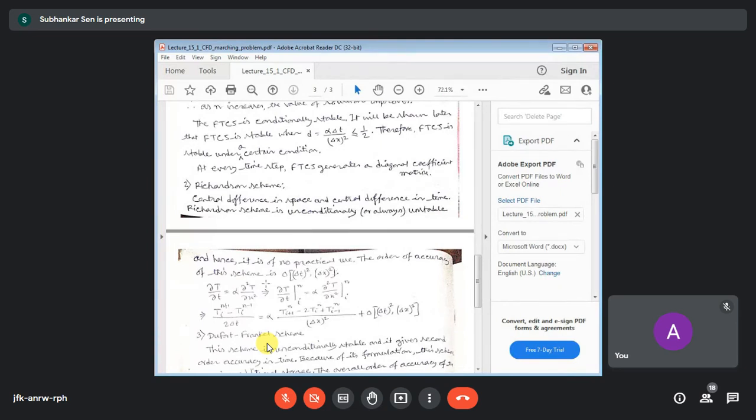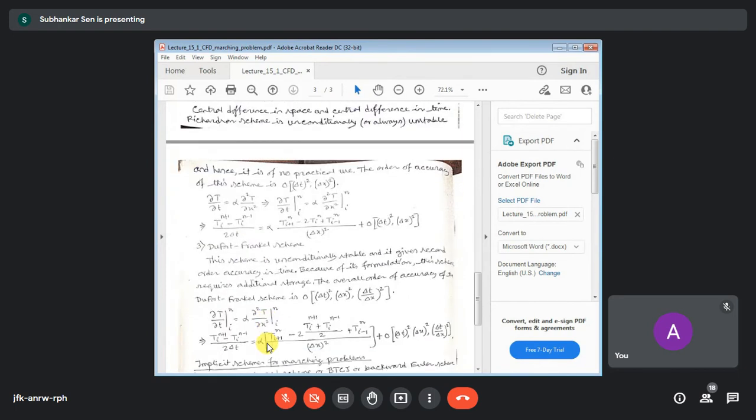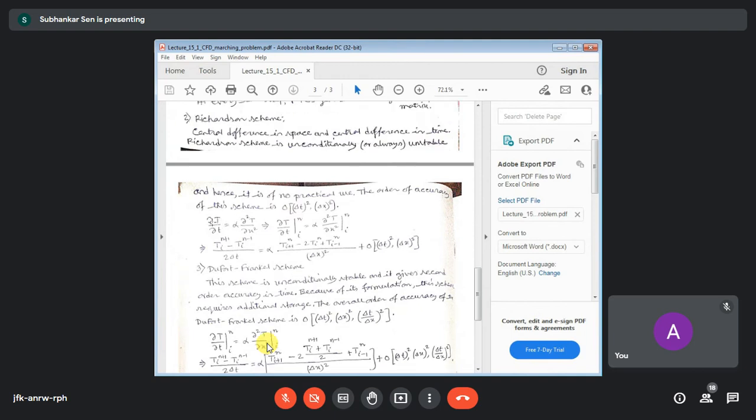But this scheme does not work. This scheme does not give us physically meaningful results. Whatever results it gives, those results are incorrect and we cannot use them. It means that this Richardson scheme we don't use in real applications. So this is the Richardson scheme for this particular equation. We have to use central difference in time and central difference in space.